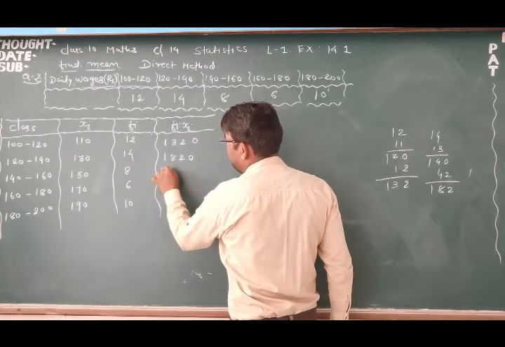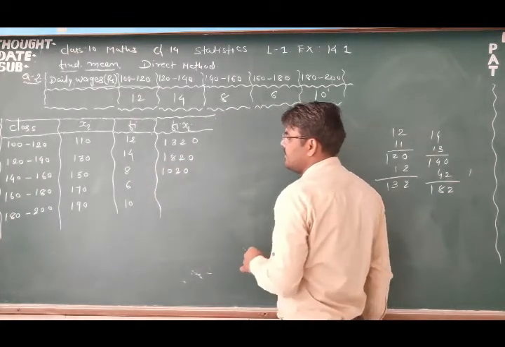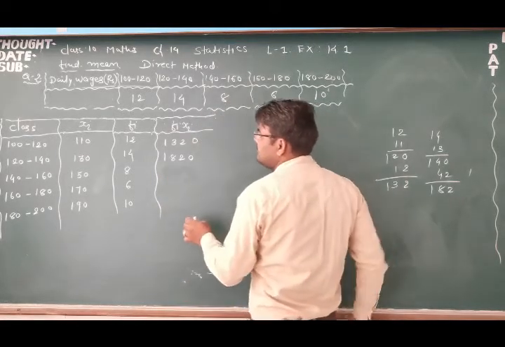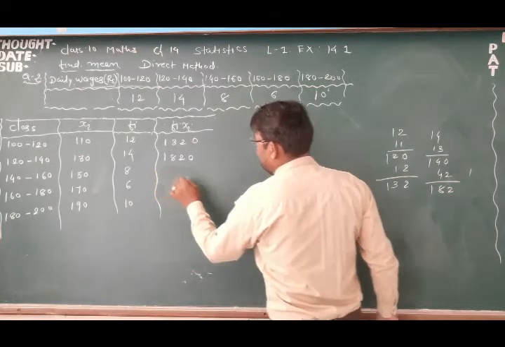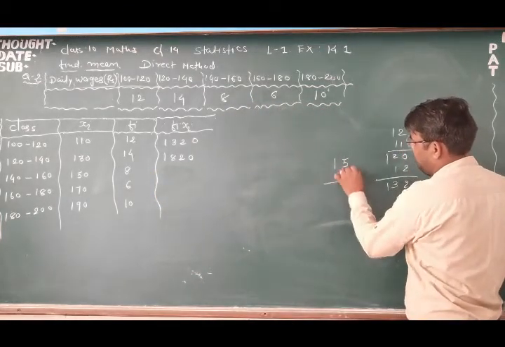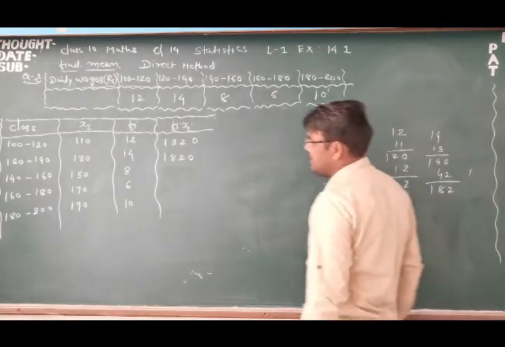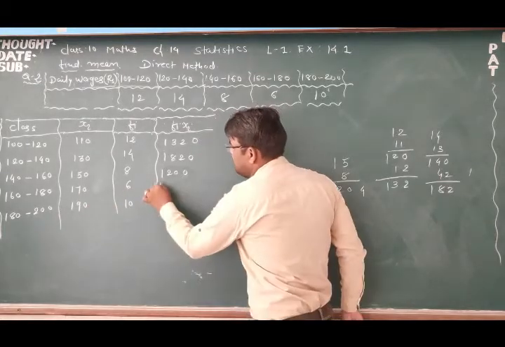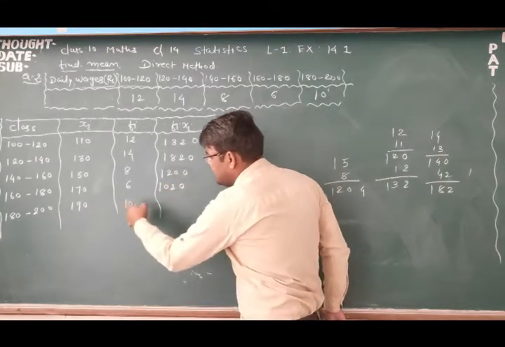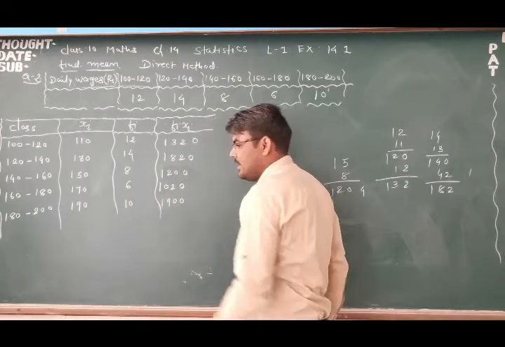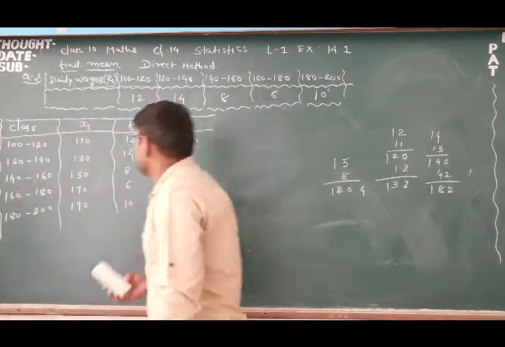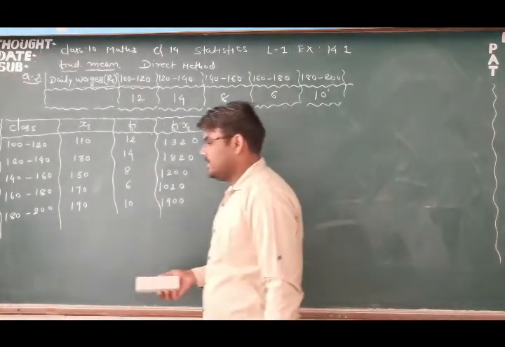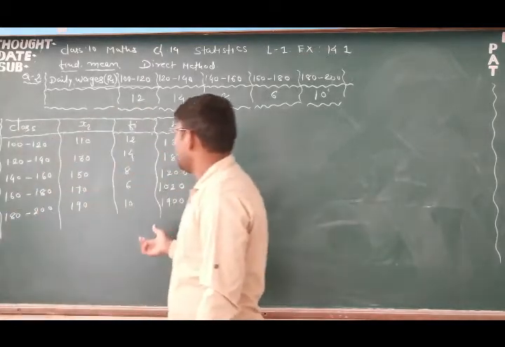15 into 8, 120, that will be 0. Sorry, that will be 120. 15 into 8, yes, 120, right? 17 into 6, 102, and 19 into 10, that will be 1900, right? So in this way we have to find fi into xi. We have to multiply carefully all the steps in the table, otherwise the answer will be wrong.